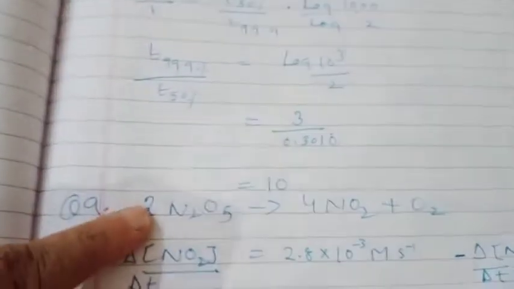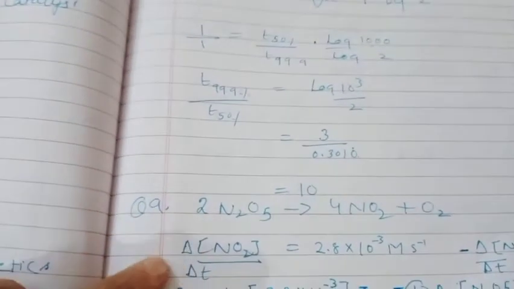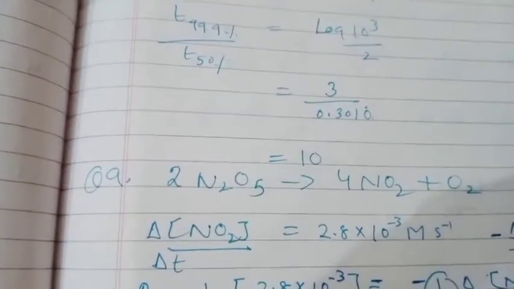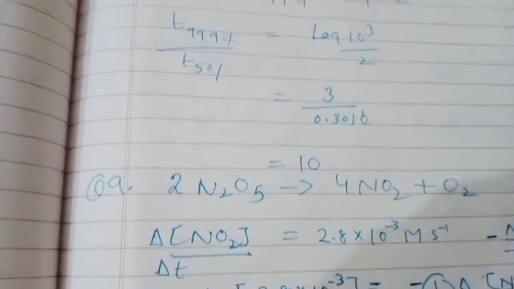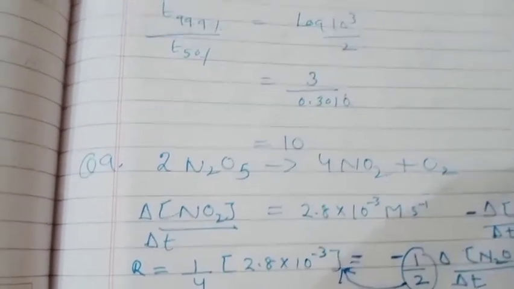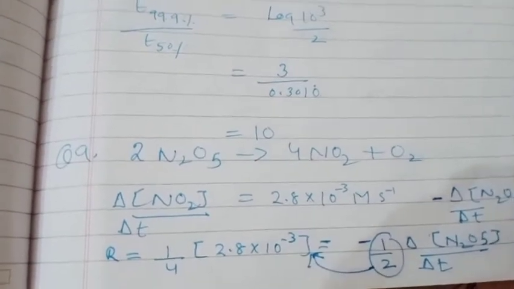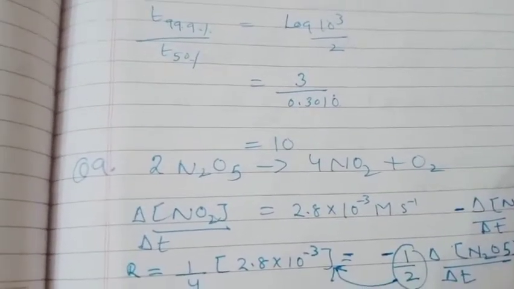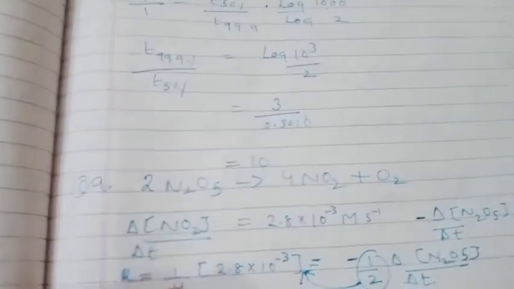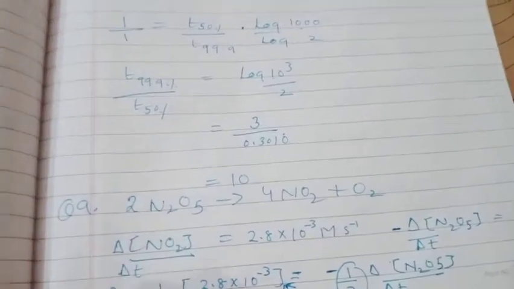In this particular question, the equation given is this, and you know that the rate of appearance of NO2 is represented as delta concentration of NO2 divided by delta T, and its value is given. And if you multiply this value by 1 by 4, you will get the rate of reaction.